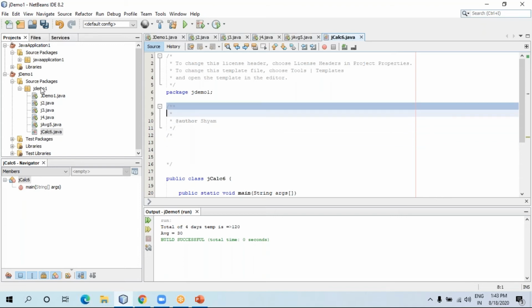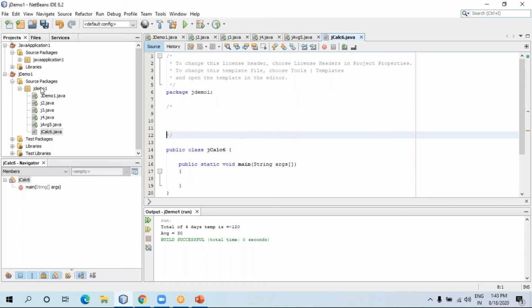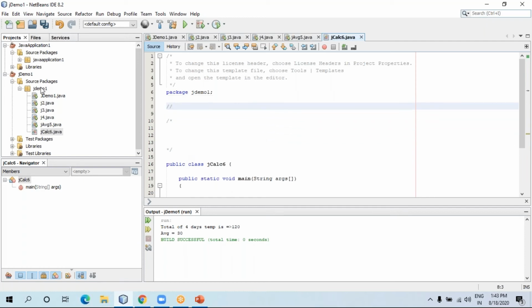This one is a multi-line comment. If you want to write just one line, you can use a double backslash and write, hi hello. This is called a one-line comment. Right now I want a multi-line comment, that's why I'm taking backslash star, star backslash. If you want a one-line comment, you can use the double backslash only.